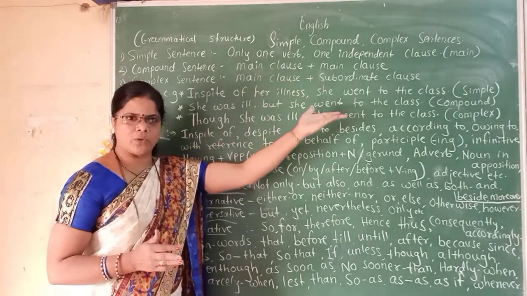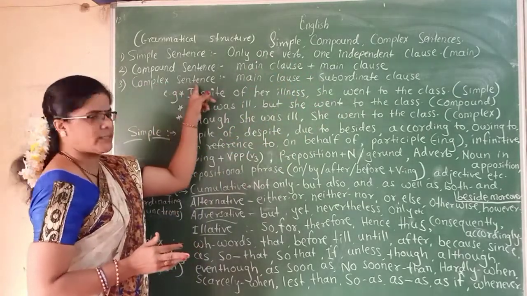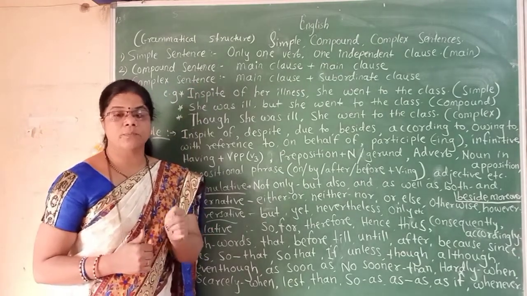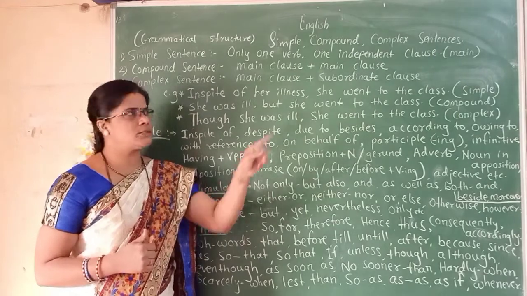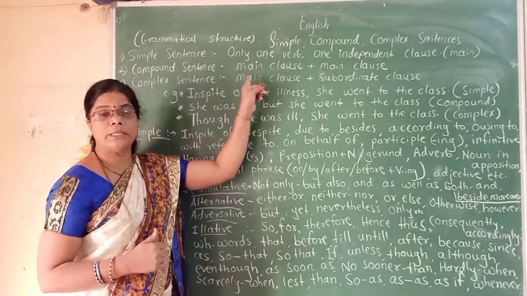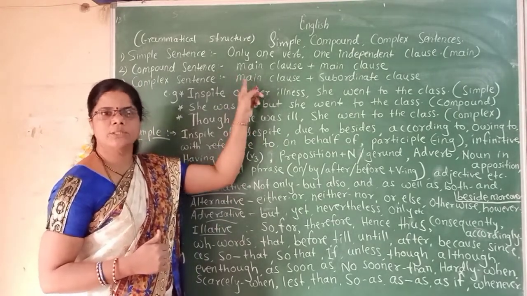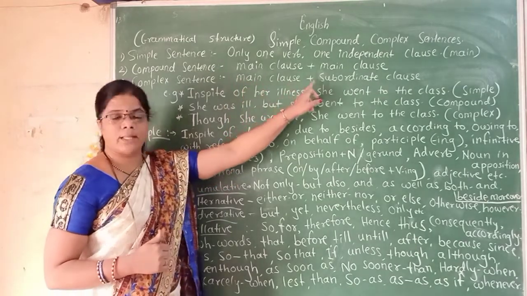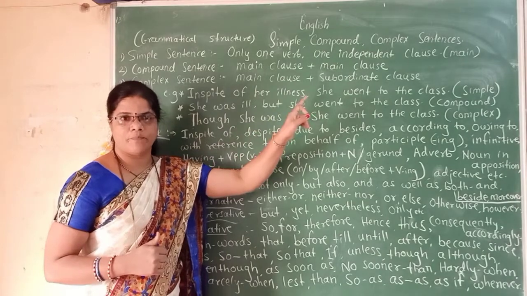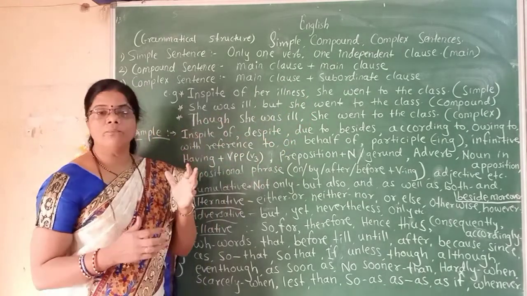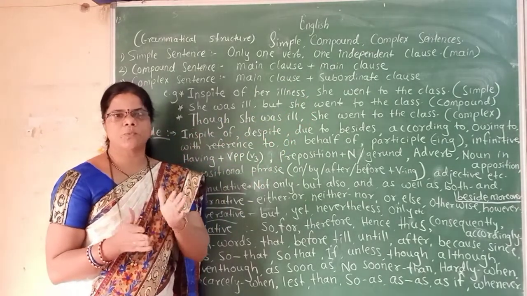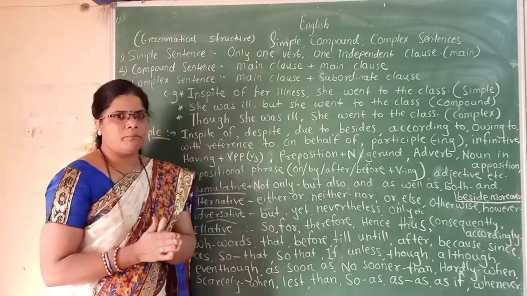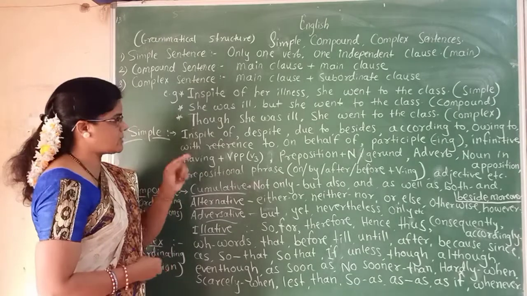Next one, complex sentence, which contains two or more than two clauses, but of these one is main clause, one is independent clause. This main clause is also called as independent clause. So main clause and then subordinate clause. So how can we transform these sentences from simple to compound, compound to complex? We are going to see. But before that, we have to see one example.